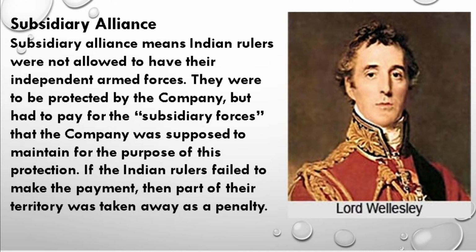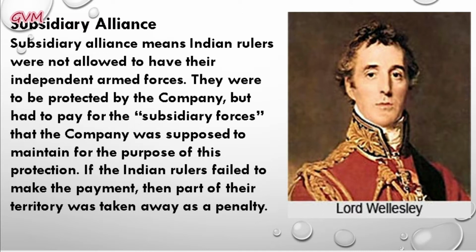Students, this system states that every ruler in India should accept to pay a subsidy to the British for the maintenance of the British army and protection from their enemies. According to this system, every ruler in India at that time had to accept to pay a subsidy to the British for the maintenance of the British army. In return, the British would protect them from their enemies, which gave the British enormous expansion.